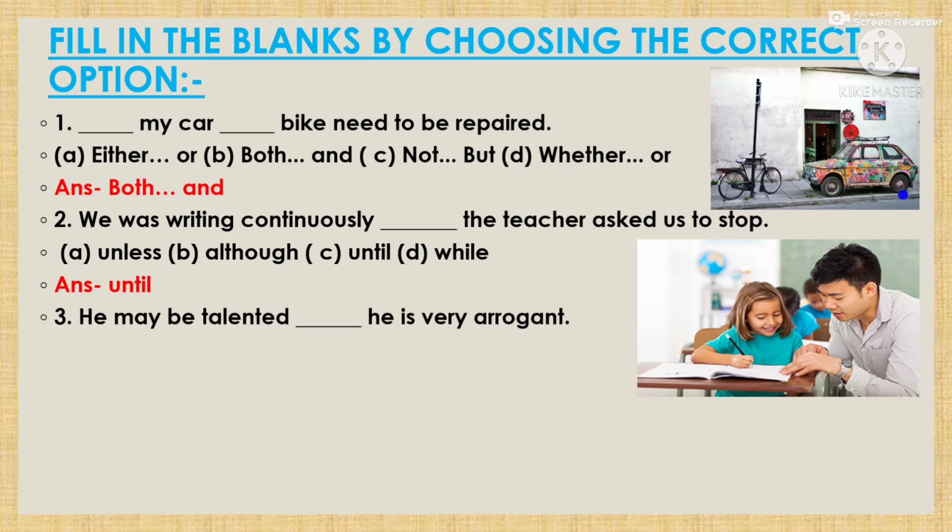Okay. Next question is, he may be talented, dash, he is very arrogant. So he is talented, but he is arrogant. So these are two different things. So what conjunction do we have to use? And, so that, yet, but. Yes, we can use but. So he may be talented, but he is very arrogant. That means he is talented, but he is not good. He is arrogant.